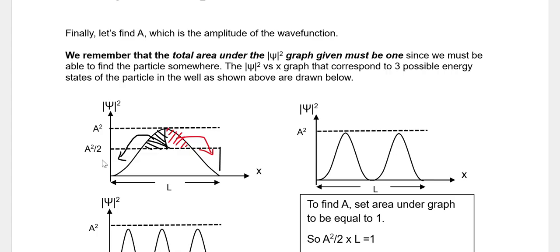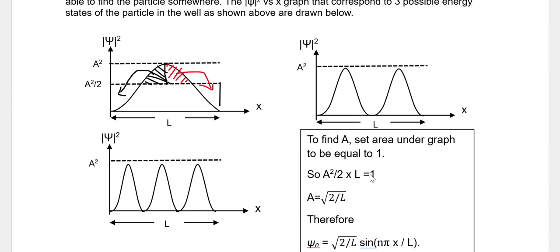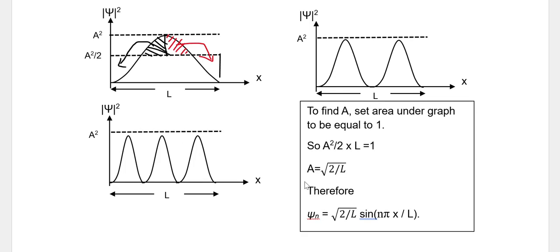So A squared over 2 times L must be equal to 1. So A must be the square root of 2 over L. And therefore, I have discovered the amplitude for this wave function, and I have gotten the whole wave function.